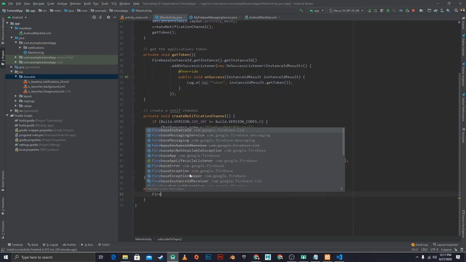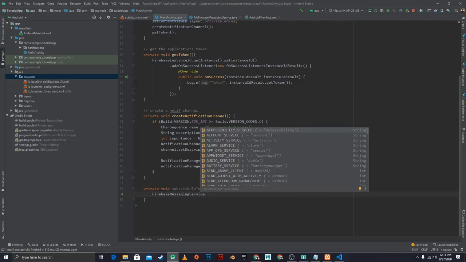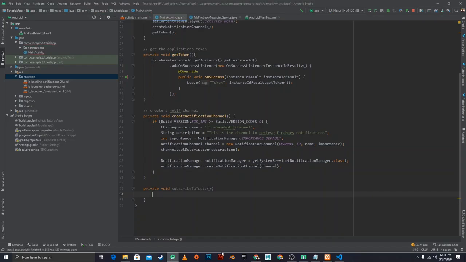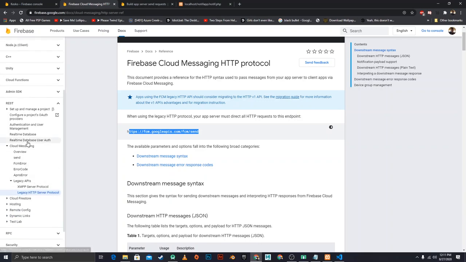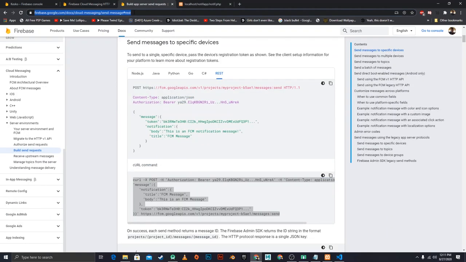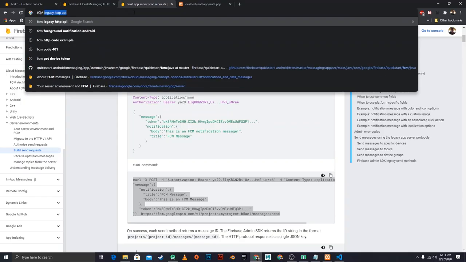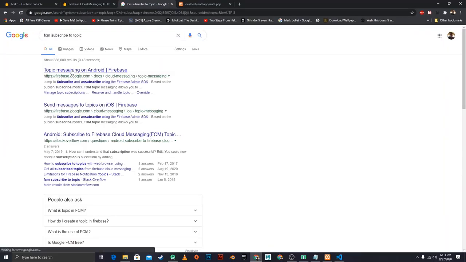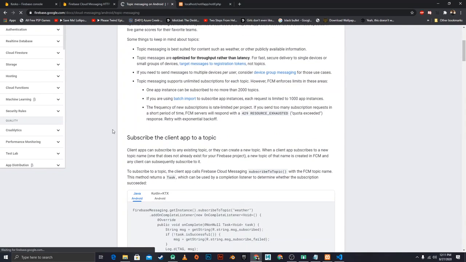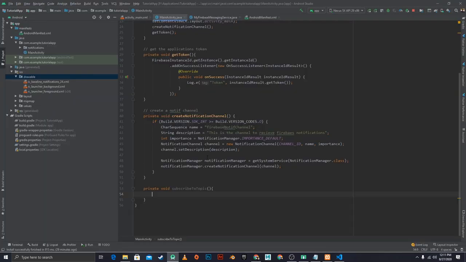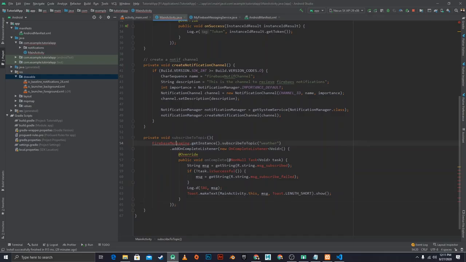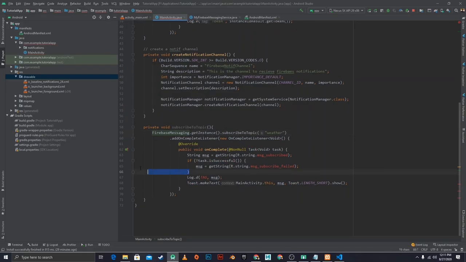And then we can say Firebase messaging service dot, whoops, wrong one, can't remember what that is for, so I'm just going to come here and say FCM subscribe to topic messaging in Android. Select that, and right here, this is where we get the subscription function. So just copy this, come here, Firebase messaging. Okay, I chose the wrong one. Get instance, Alt enter. That's perfect.